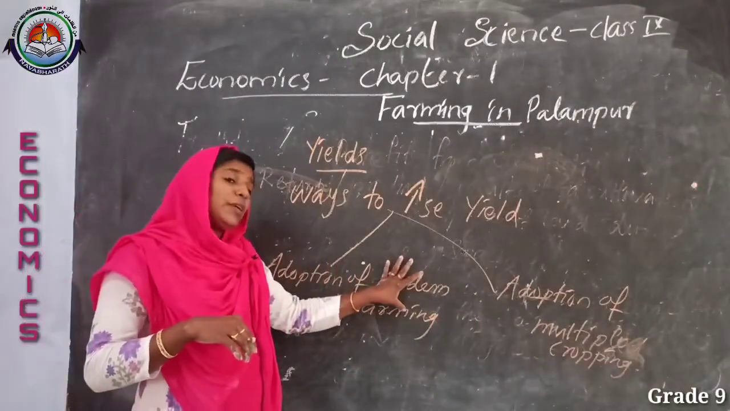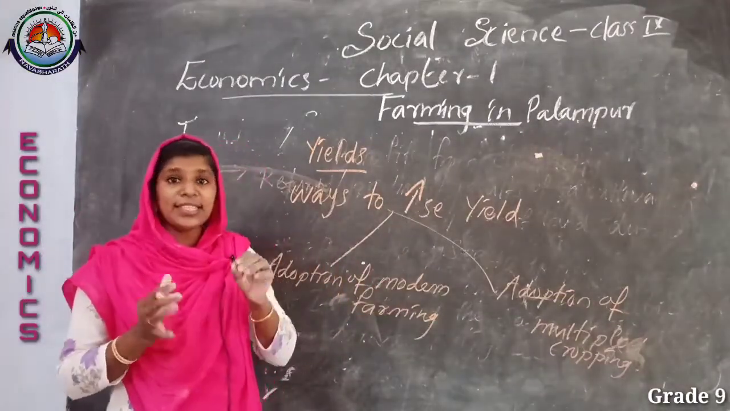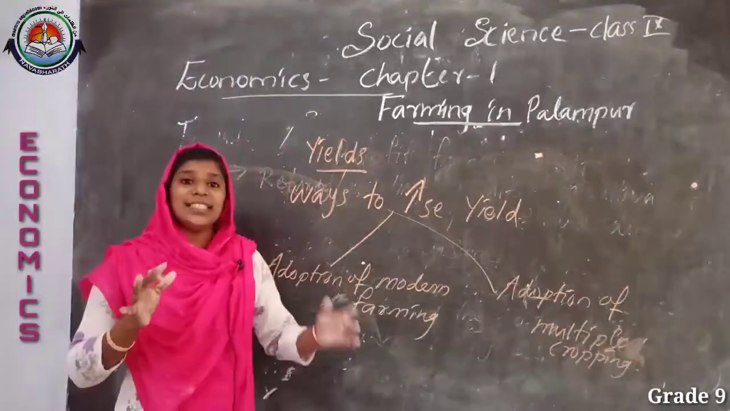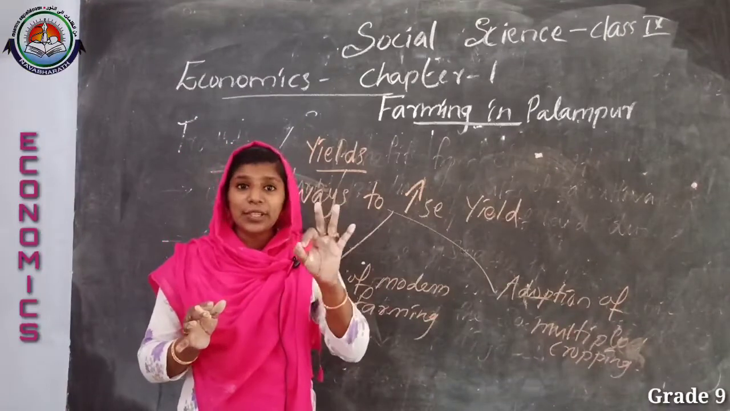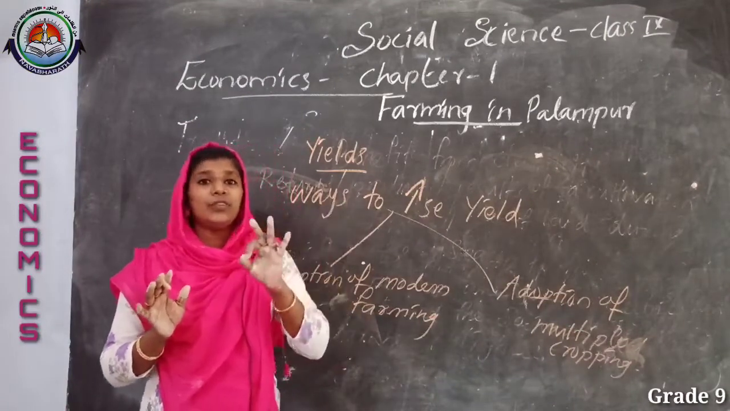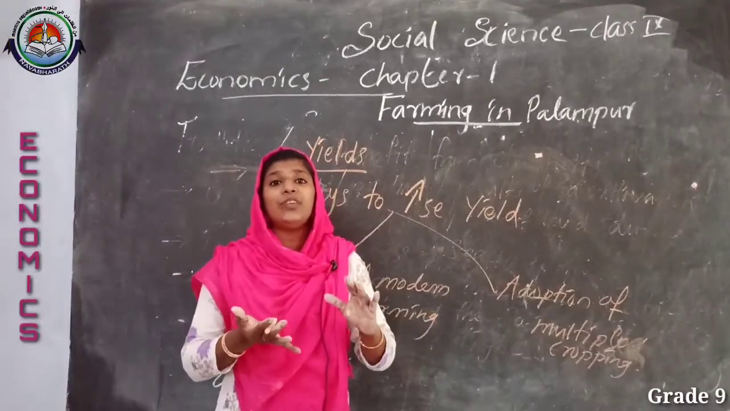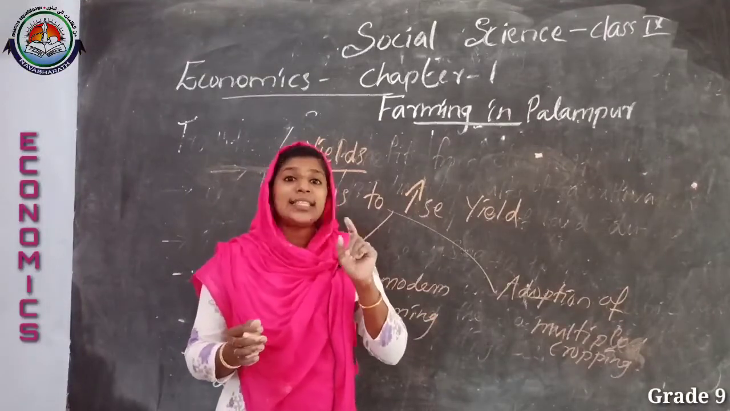Adoption of modern farming means application of modern techniques in cultivation, and the adoption of multiple cropping means what? It is the application of 3. Don't be confused. Application of 3 or more crops on a given piece of land during a single season.